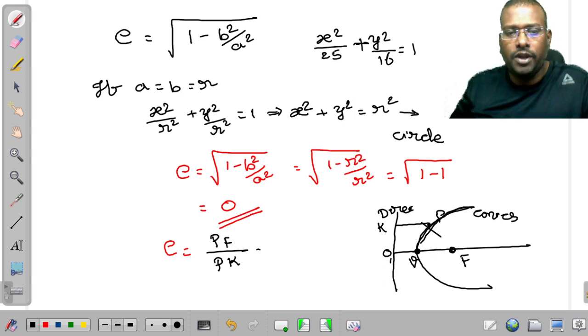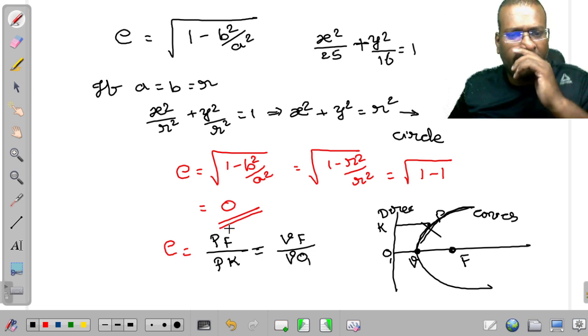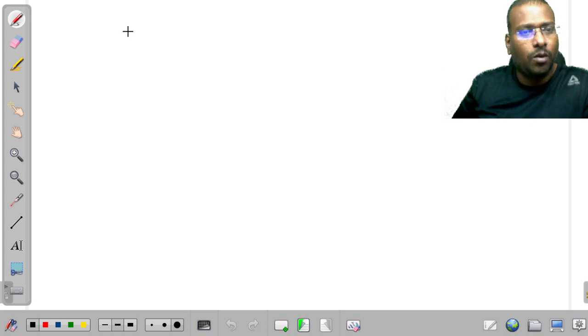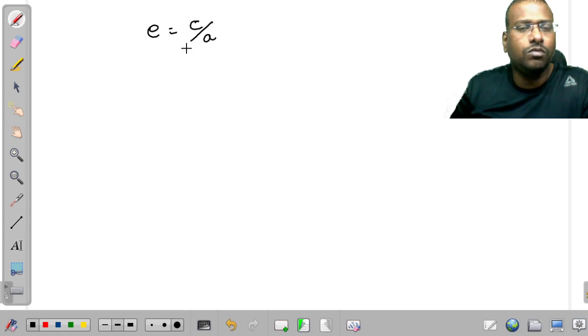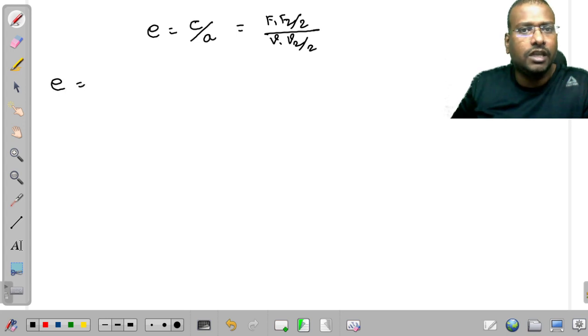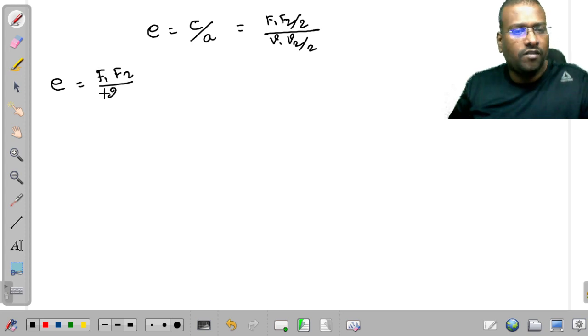Therefore V is also a point on the curve, therefore we can consider VF divided by VO1. So these formulas you are already aware of. Apart from this, we got one more formula: E is equal to linear eccentricity divided by semi-vertex gap. From these, I can get one more piece of information. We know C is F1 F2 divided by 2, and A is V1 V2 divided by 2. Therefore, E can be considered as F1 F2 divided by V1 V2.